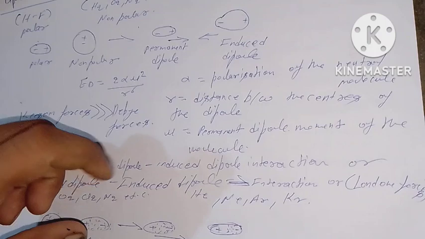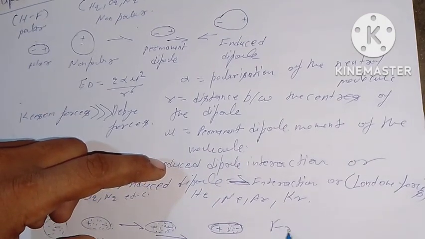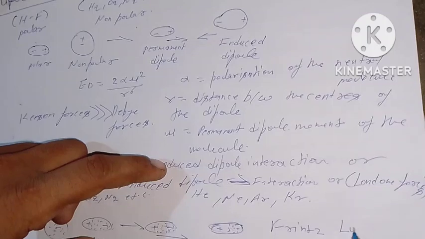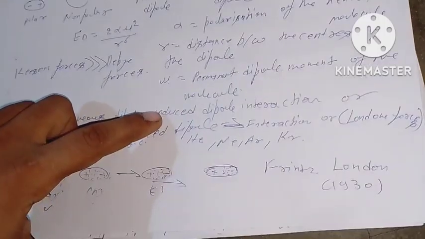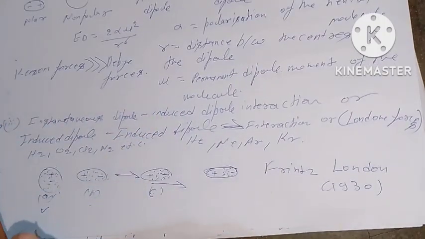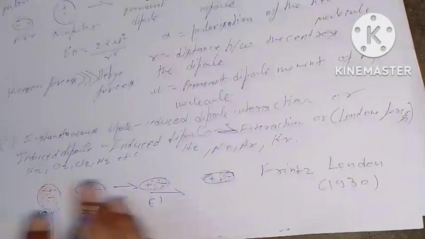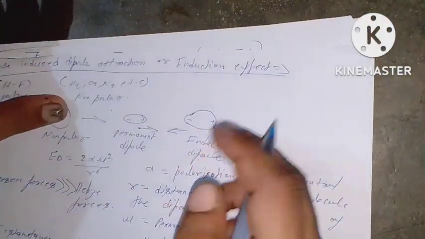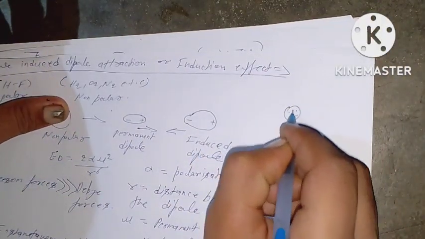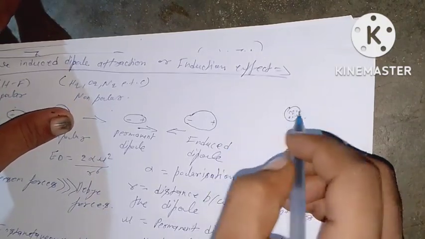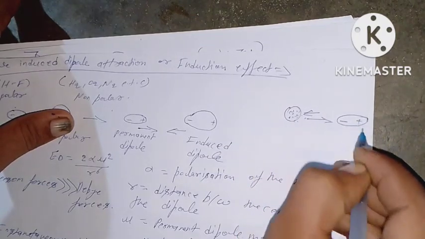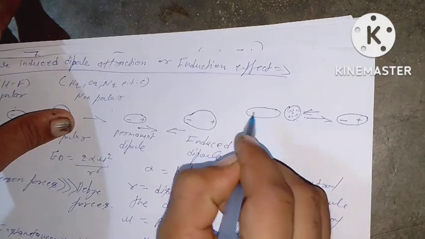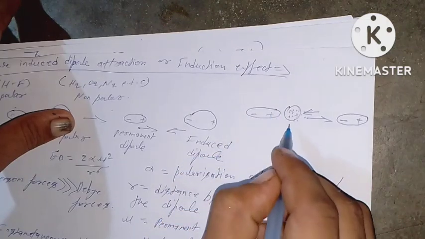According to Fritz London, in 1930, there is instantaneous formation and decay of dipoles in a gas. You can also see how the negative and positive ends change.